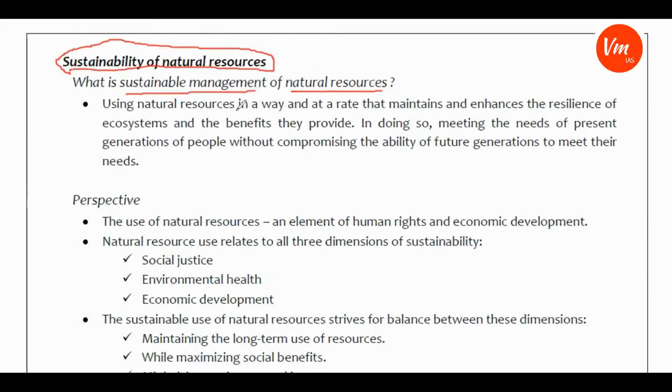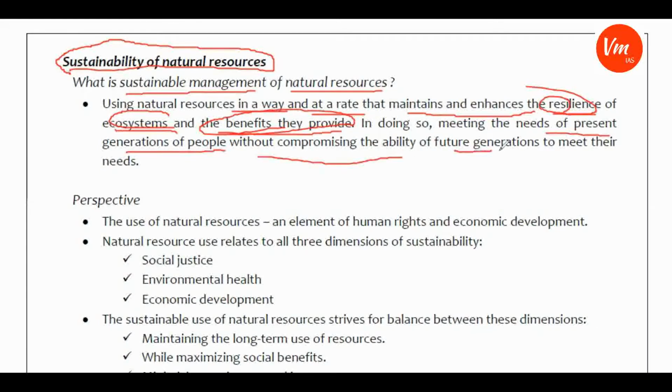It is using natural resources in a way and at a rate that maintains and enhances the resilience of ecosystems and the benefits they provide. The ecosystem should be resilient, and able to provide benefits to future generations. In doing so, it meets the needs of present generations without compromising the ability of future generations to meet their needs. Here comes the component of sustainability.